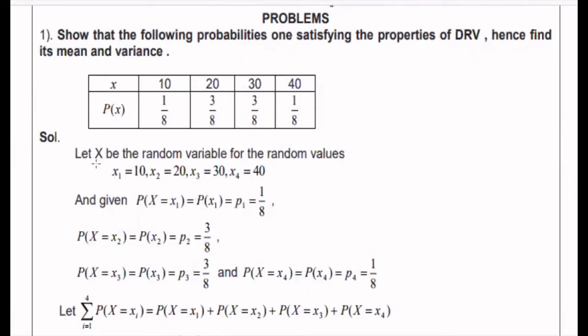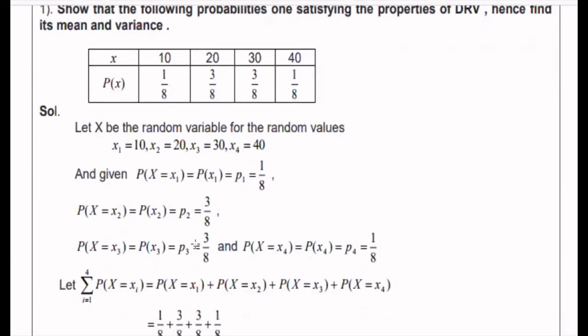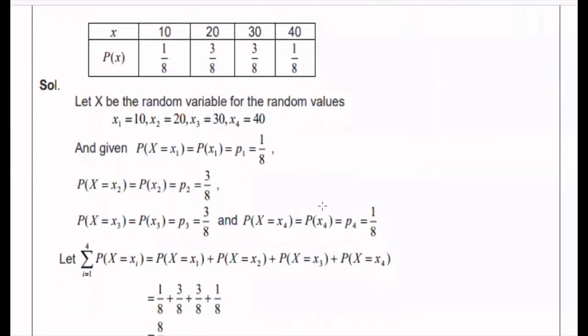Here, let x be the random variable for the random values. I can denote x1 as 10, x2 as 20, x3 as 30, x4 as 40. And p of xi will be: p of 1, meaning p of 10, will be 1 by 8, p of 2, this is p of 20, will be 3 by 8, p of 3, again it is 3 by 8, and p of 4 is equal to 1 by 8.